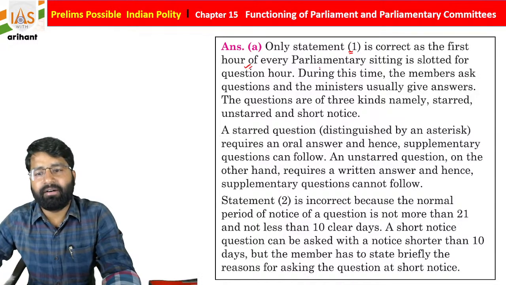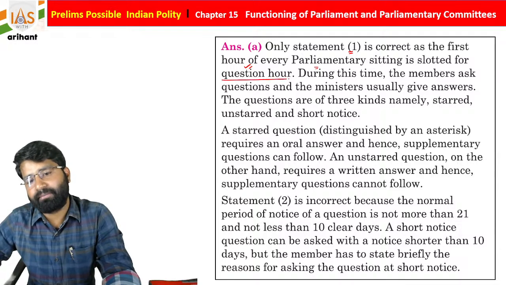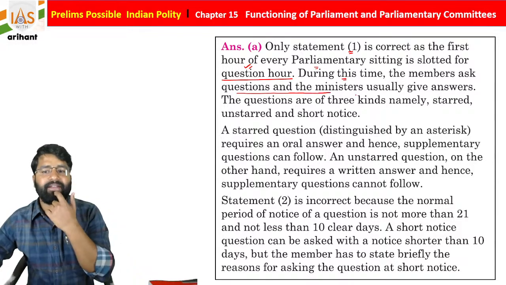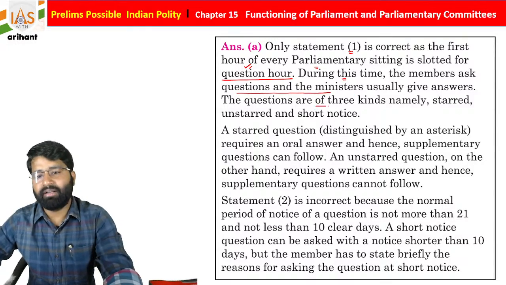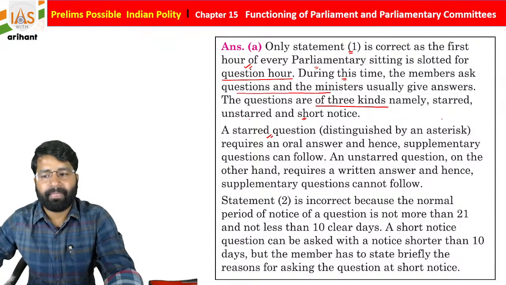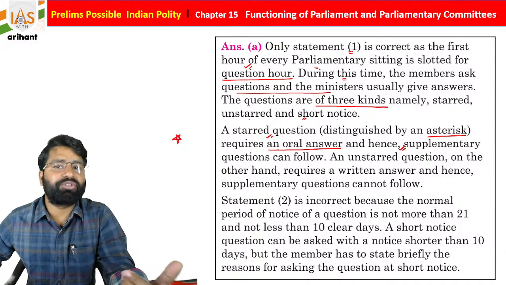The first hour of every parliamentary sitting is slotted for Question Hour. During this time, the members ask questions and the minister usually gives answers. The questions are of 3 kinds, namely starred, unstarred and short notice. Starred questions, with an asterisk in this format, require an oral answer, and supplementary questions can follow.